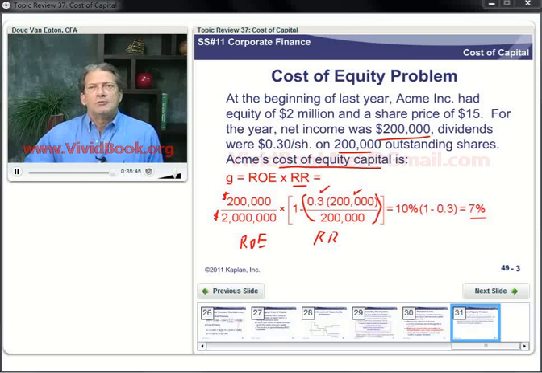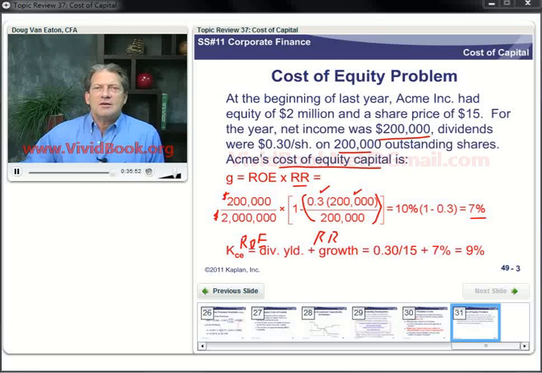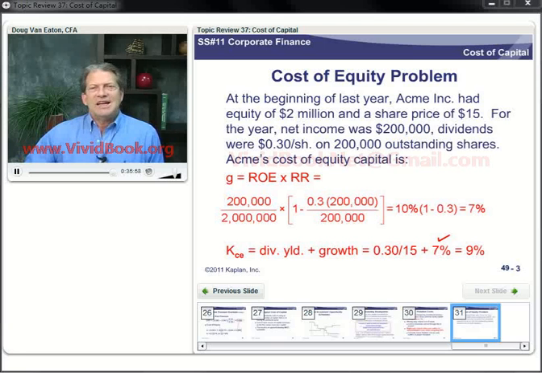No, that's our growth rate. We've still got a bit to go, don't we? Now we can take the 7% as our growth rate and add that to our dividend yield. And that'll give us our cost of common equity.